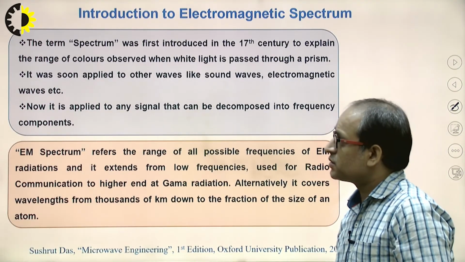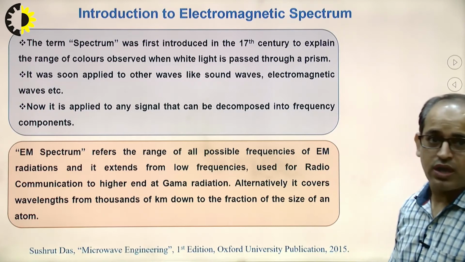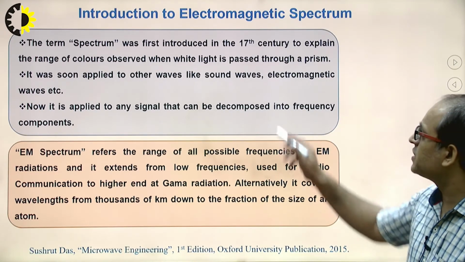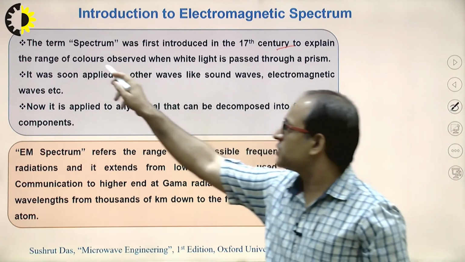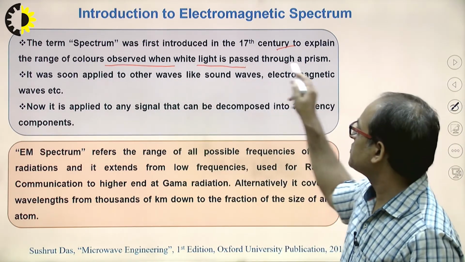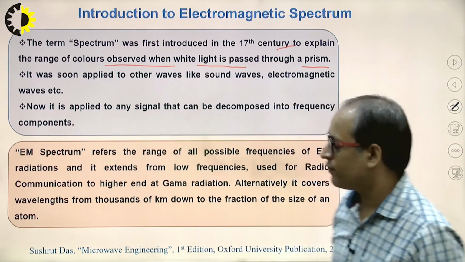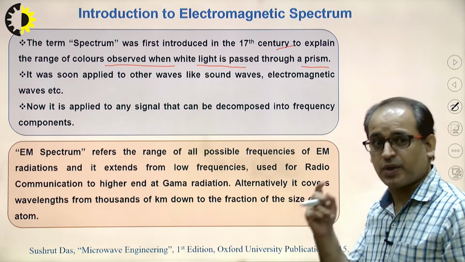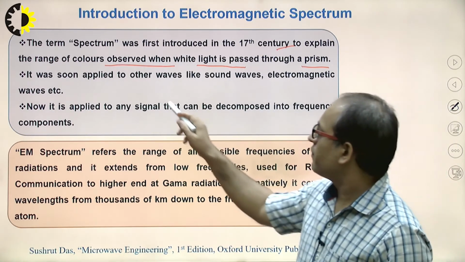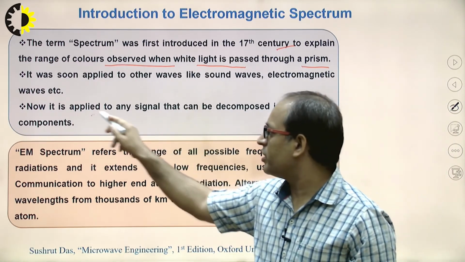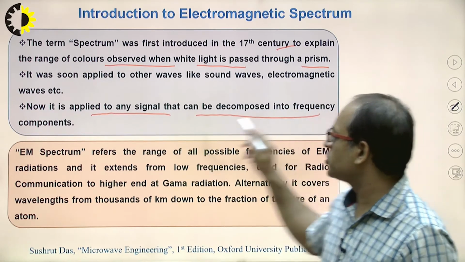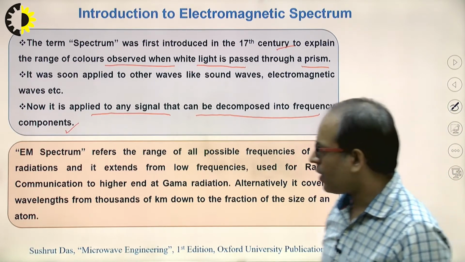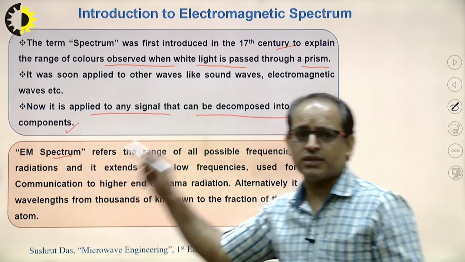So first is the introduction to the electromagnetic spectrum. This term was first introduced in the 17th century, when the range of colors was observed when white light is passed through a prism, in which we got 7 different colors. Now it is applied to any signal that can be decomposed into frequency components. Clear? Now the next term is the electromagnetic spectrum.